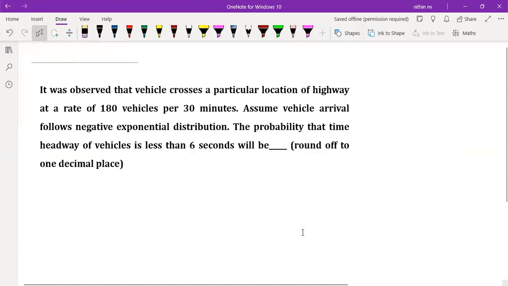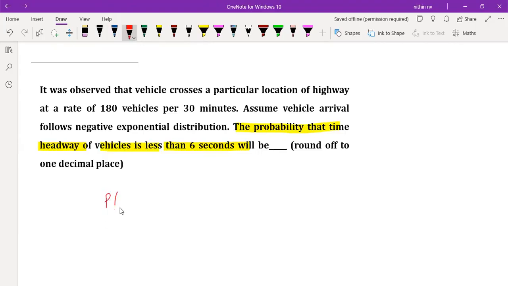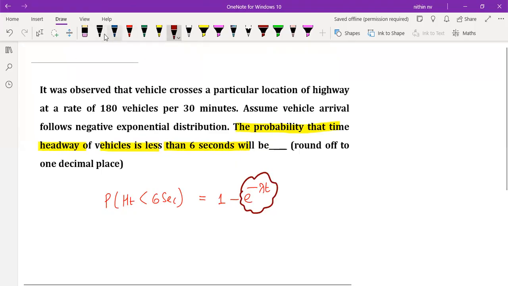Now, look at this question then. I've just taken a question like that also. What is the probability that the time headway of vehicles is less than t seconds? Then what to do? Probability of time headway less than 6 seconds. If they are asking questions like this, what you have to do? Directly you can take 1 minus e raised to minus lambda t. You calculate it. See, already we have calculated the second part, no? This e raised to minus lambda t, we have the same data from the previous question.